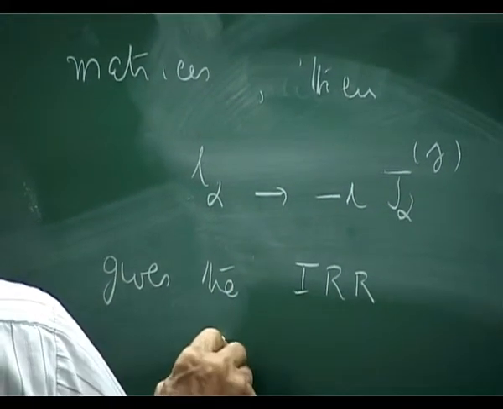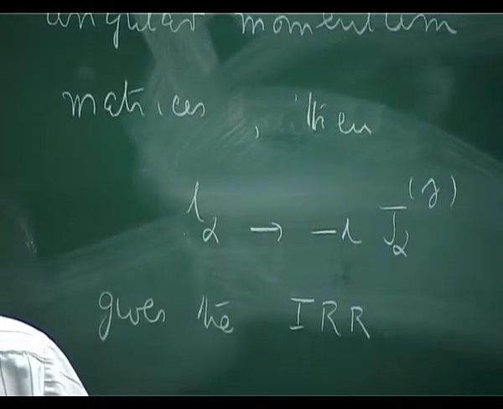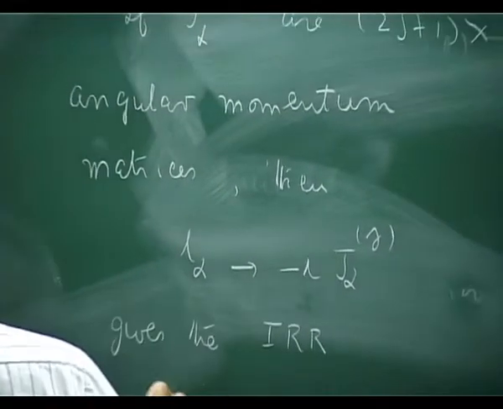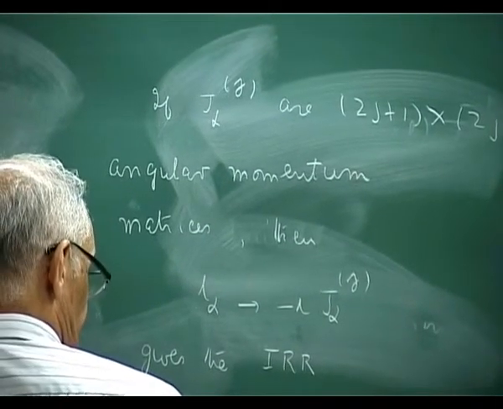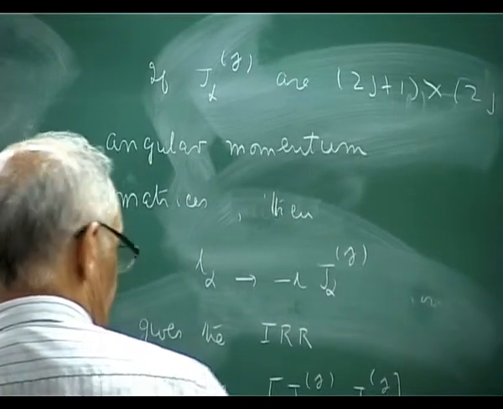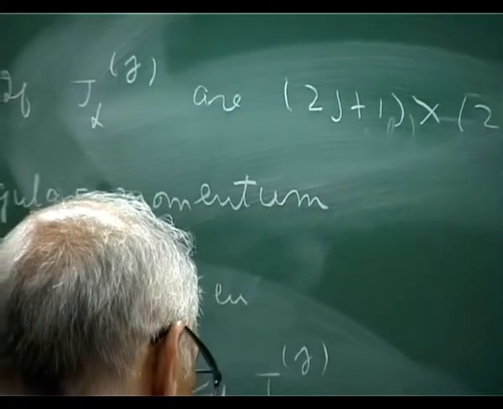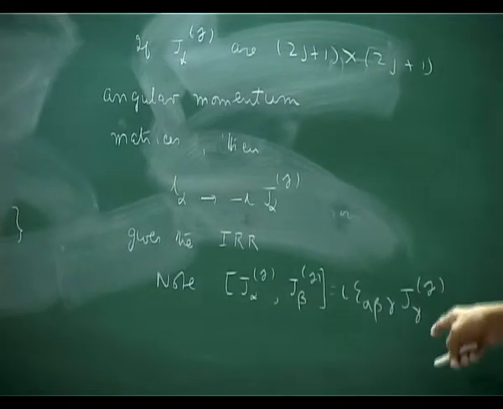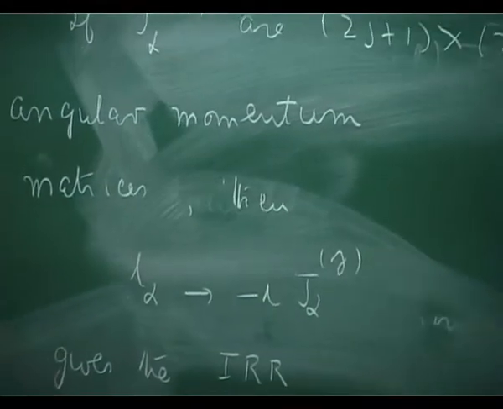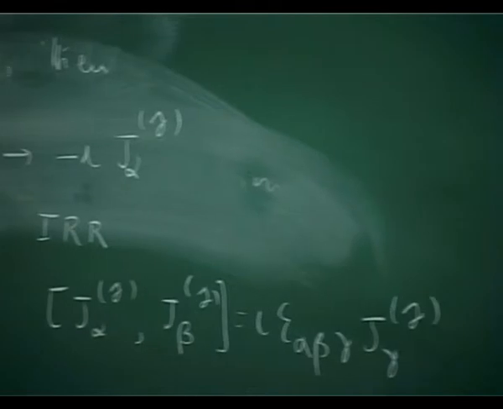This minus i is because, note, the conventional thing is J_alpha^(j), J_beta^(j) with an i here, i epsilon alpha beta gamma J_gamma^(j). These matrices are Hermitian; the anti-Hermitian choice has no i's. So it is for this reason that the i's are put there.